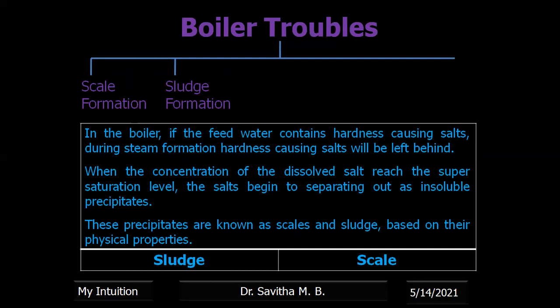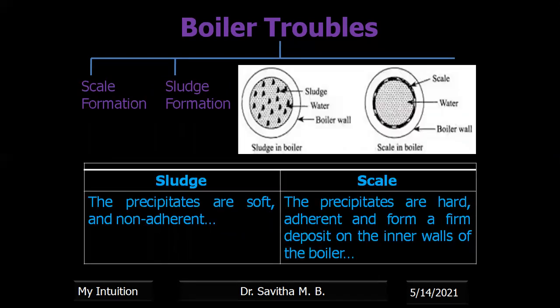When the concentration of the salt increases or reaches the supersaturation level, the salts begin to separate out as insoluble precipitate. Depending upon their physical properties, these precipitates are classified as scales and sludge. First, let us talk about sludge. Sludge means the precipitates are soft and non-adherent.